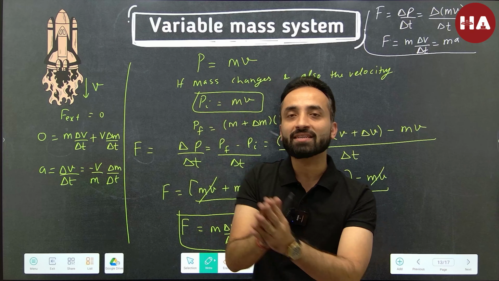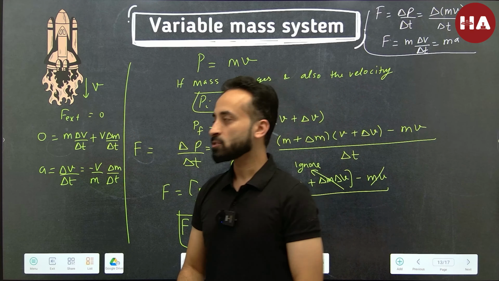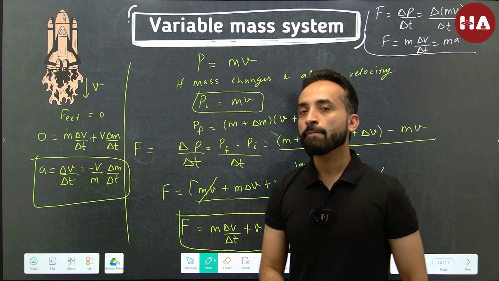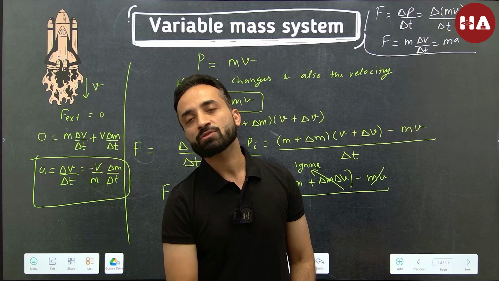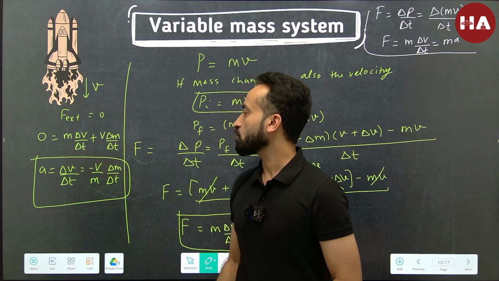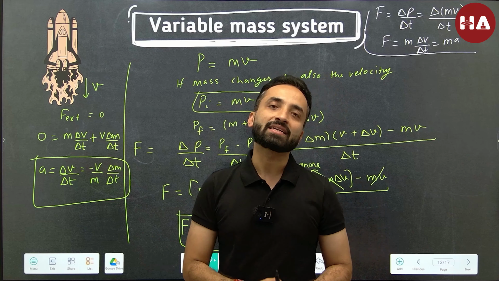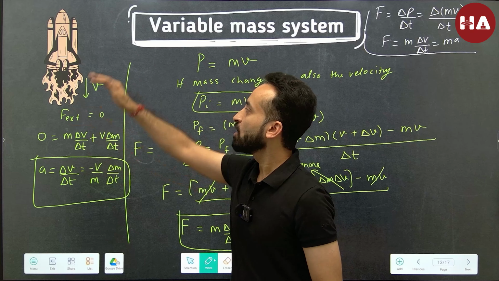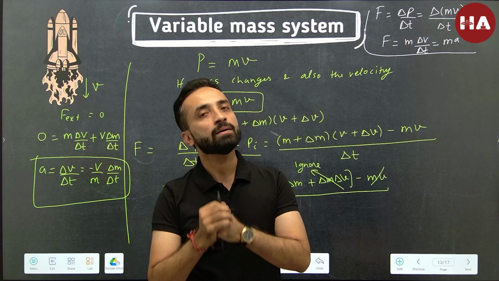If the mass decreases, velocity increases. So keep in mind this equation. This is the governing equation here, that acceleration is equal to minus v by m delta m by delta t, or force is equal to minus v delta m by delta t. That is the force the rocket will experience on ejecting the gases in the backward direction.